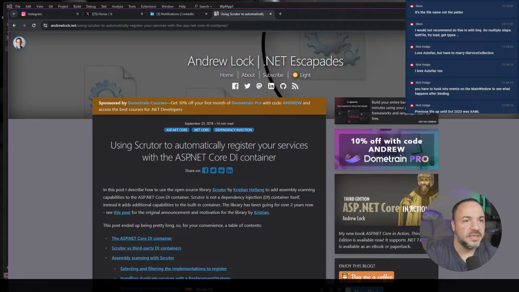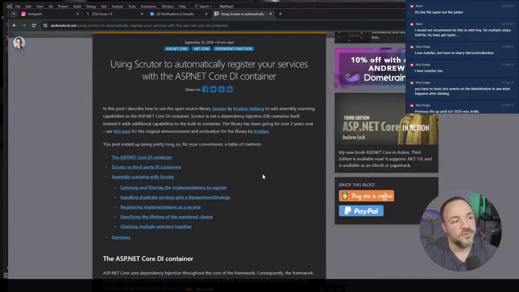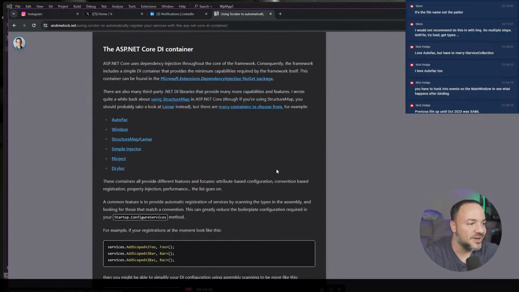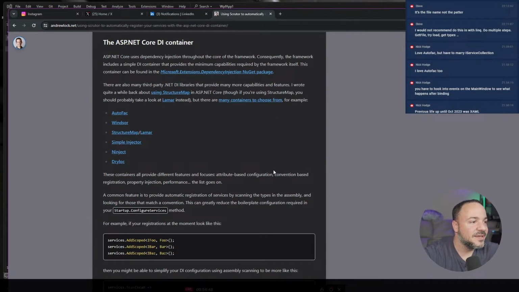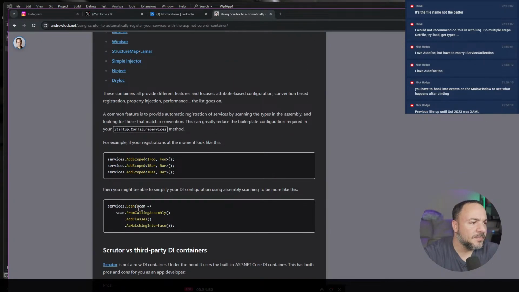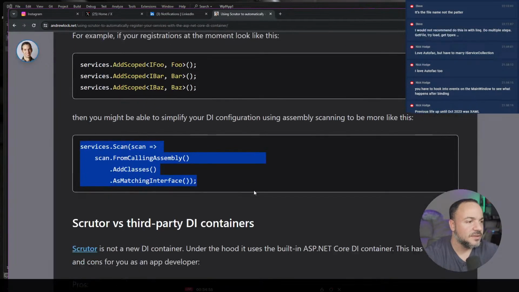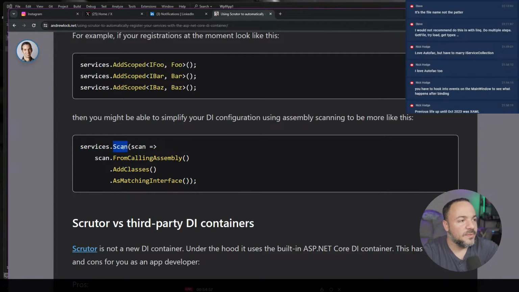Andrew Lock is amazing. If you guys don't know who Andrew Lock is, he's one of the best C# .NET bloggers ever, which is cool. But you can see this is basically, I'll zoom in a little bit, a lot of bit, we get a scan extension method right on the service collection, which is nuts.